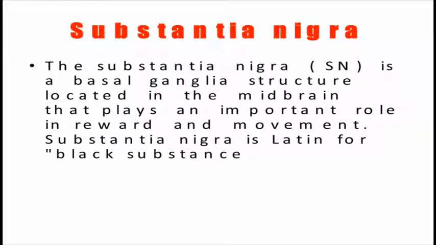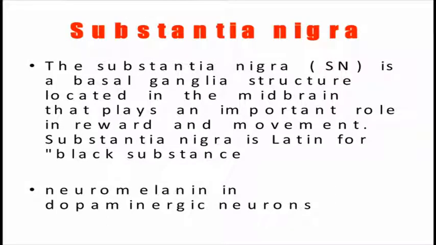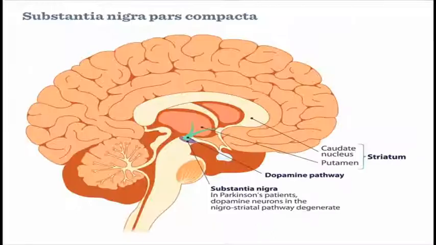Now, the substantia nigra is a basal ganglia structure located in the midbrain that plays an important role in reward and movement. Substantia nigra is a Latin term meaning black color. Its function is the formation of neuromelanin from dopaminergic and serotonergic neurons.